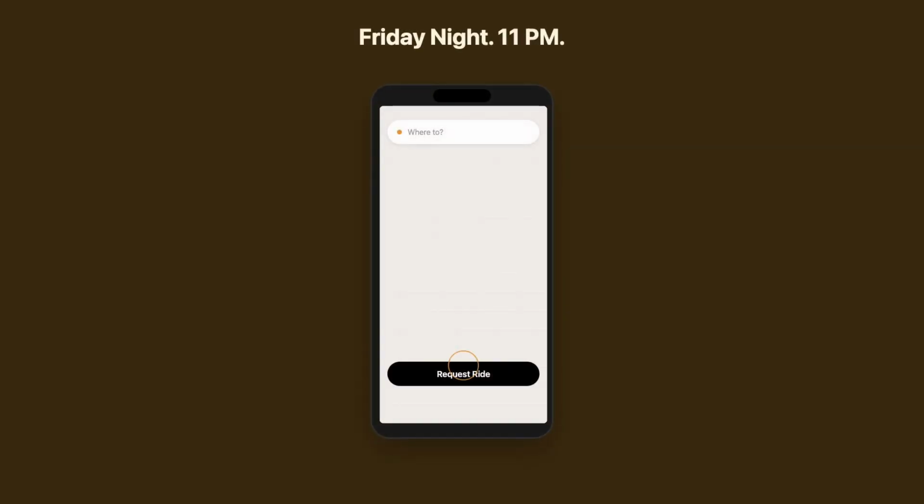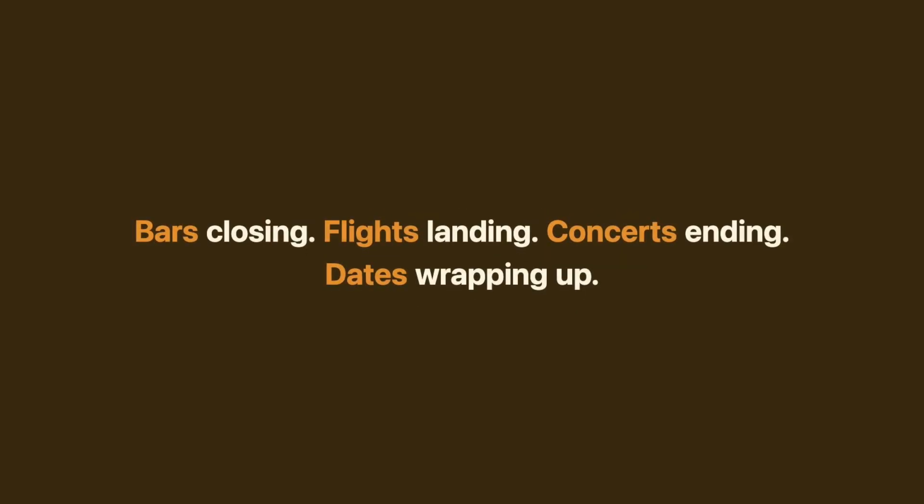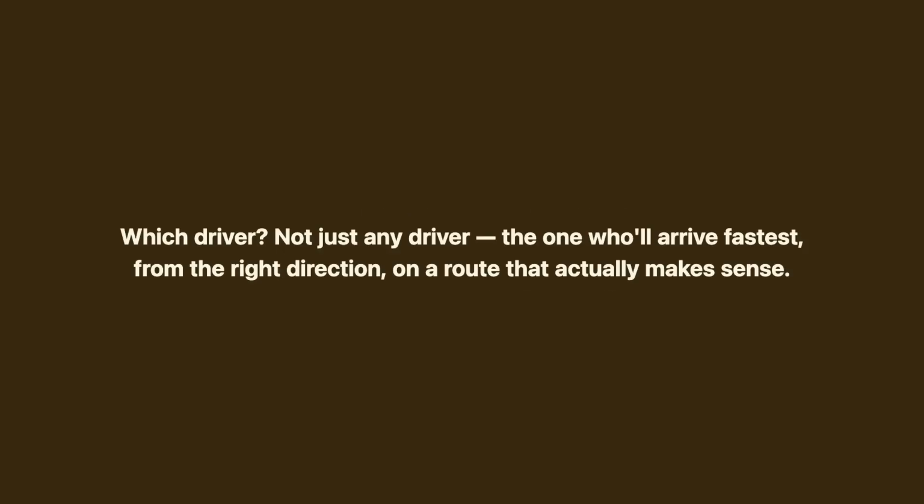Last Friday at 11 p.m., 4.2 million people opened Uber at roughly the same time. Bars closing, flights landing, concerts ending, dates wrapping up. For each of those 4.2 million people, Uber had to answer the same question. Which driver? Not just any driver, the one who'll arrive fastest, from the right direction, on a route that actually makes sense. And it had to answer that question in under 3 seconds, for all of them, at once.